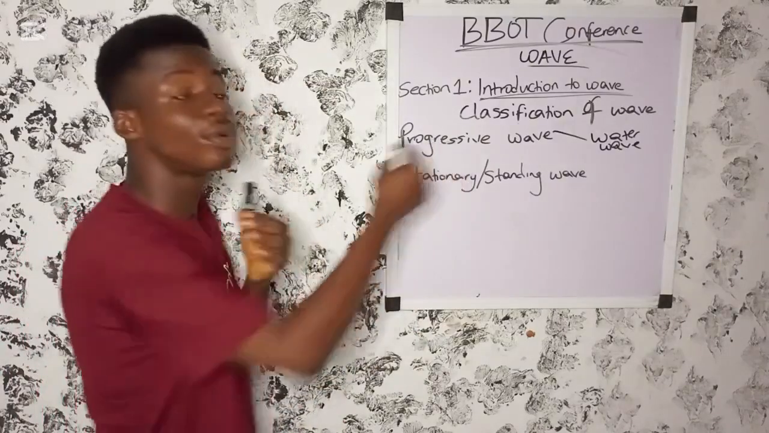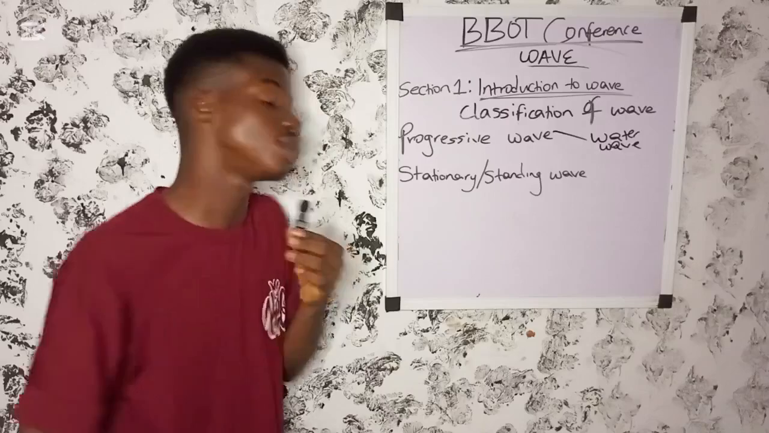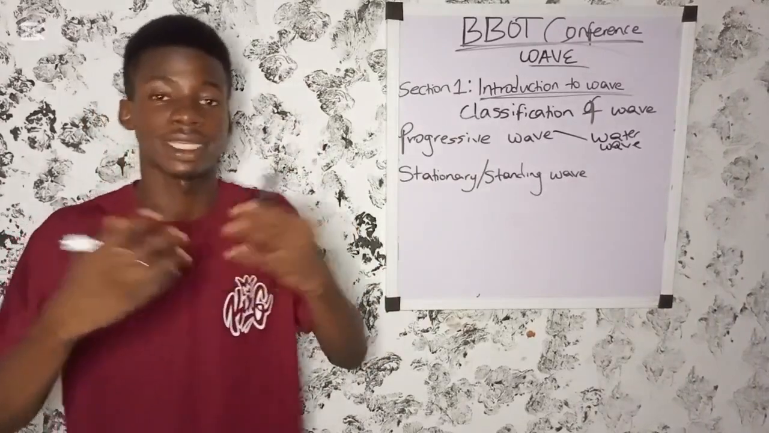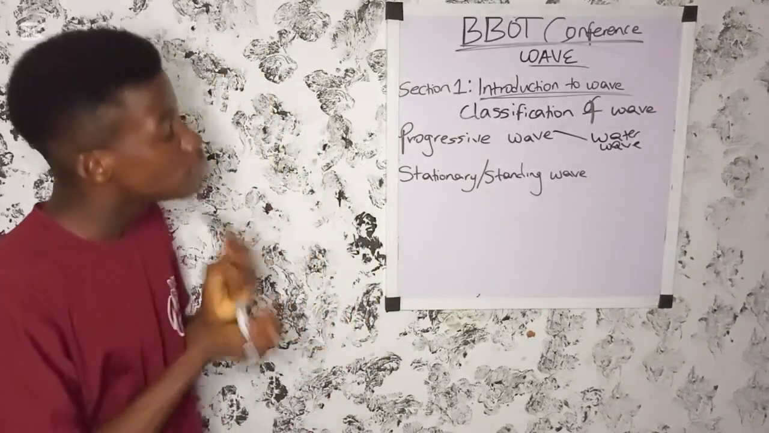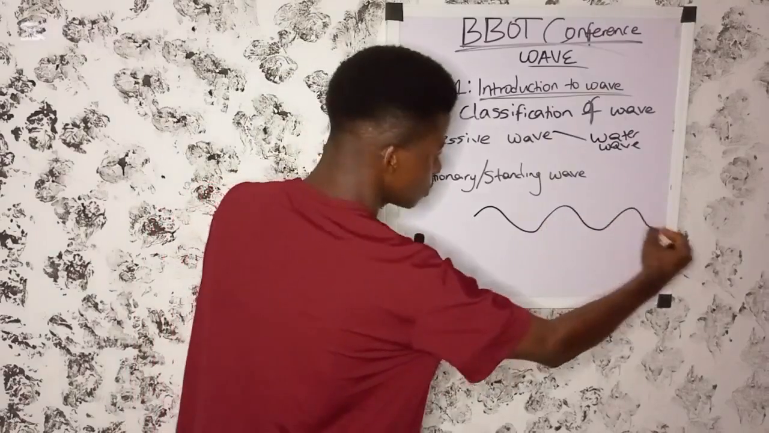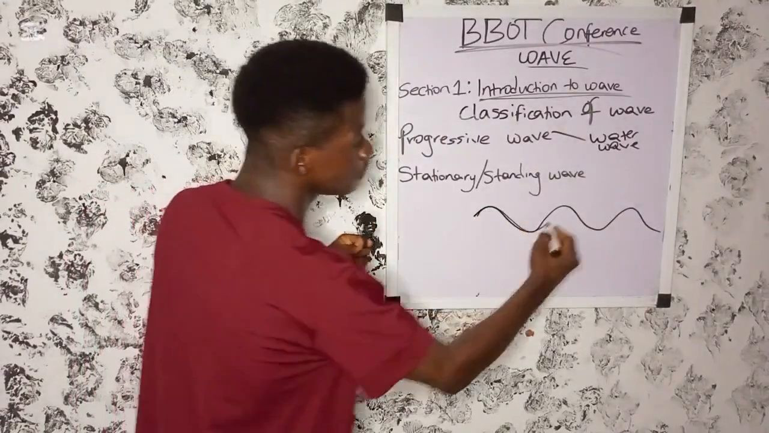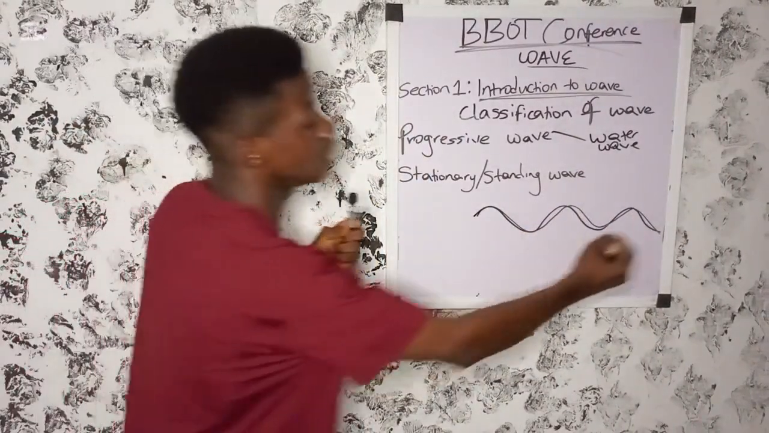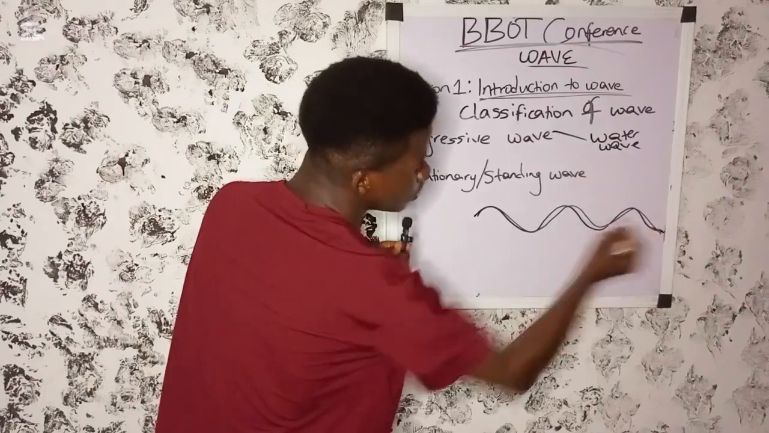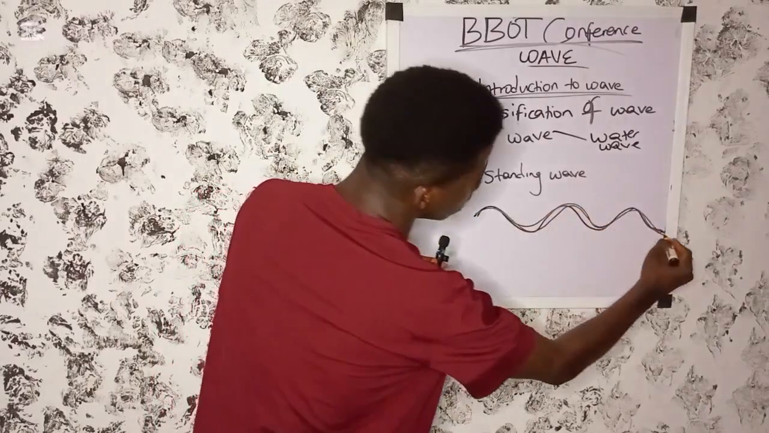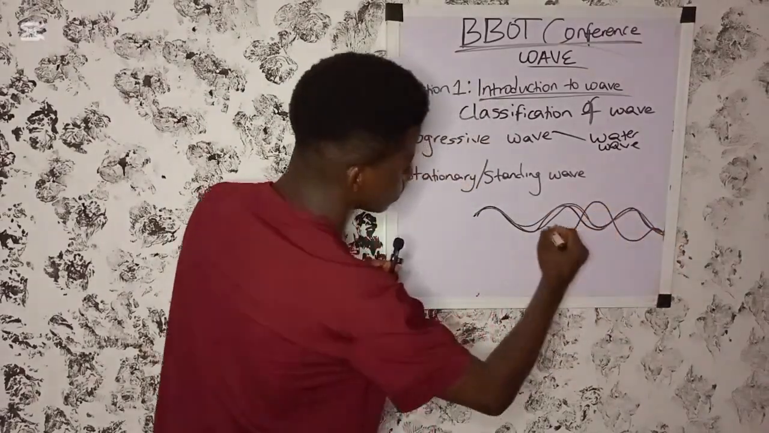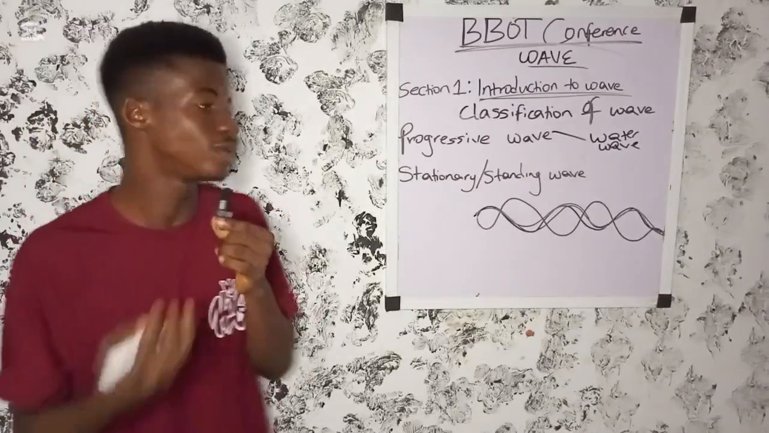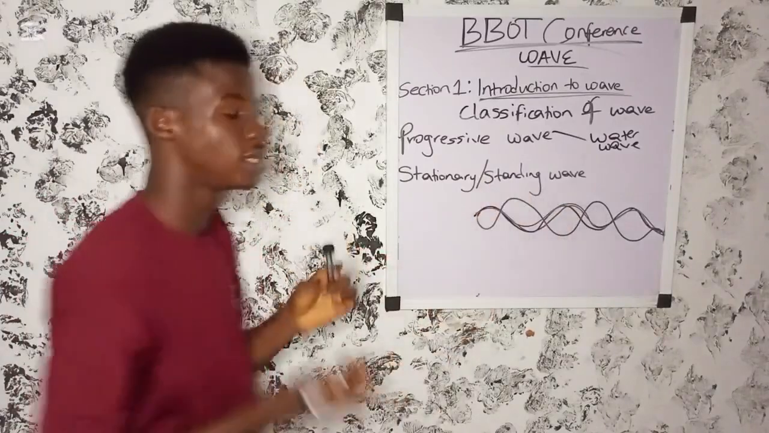The opposite of a progressive wave is a stationary or standing wave. Stationary or standing waves are waves that don't spread out; they are restricted. They are produced when a progressive wave of equal energy, amplitude, frequency and wavelength is reflected.